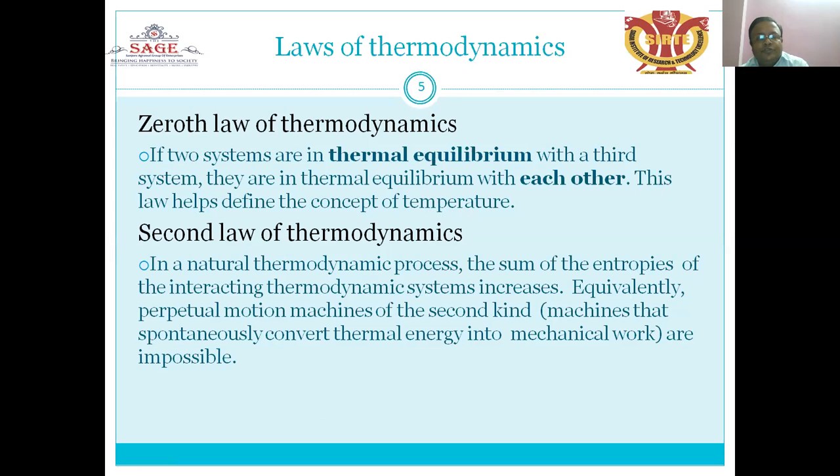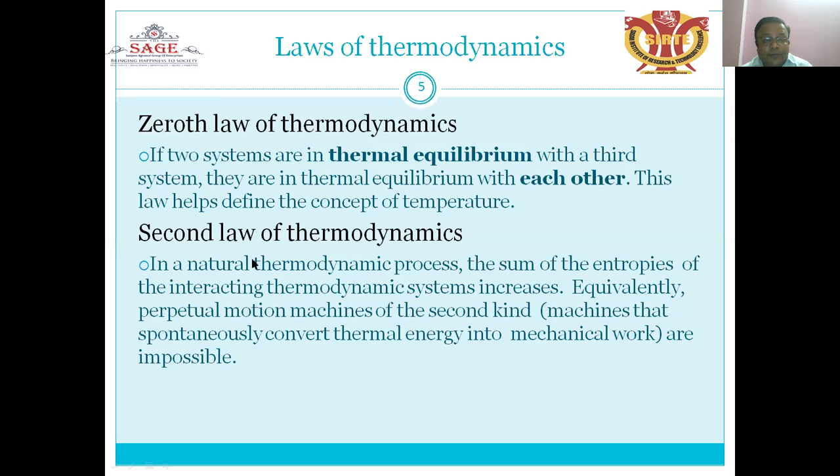When body 1 and body 3 are in thermal equilibrium, and body 2 and body 3 are separately in thermal equilibrium, then body 1 and body 2 will also be in thermal equilibrium. That is the zeroth law of thermodynamics, and the thermometer works on this principle.